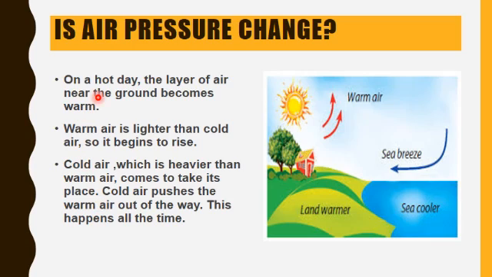On a hot day, the layer of air near the ground becomes warm. Warm air is lighter than cold air, so it begins to rise. Cold air, which is heavier than warm air, comes to take the warm air's place. Cold air pushes the warm air out of the way. This happens all the time.